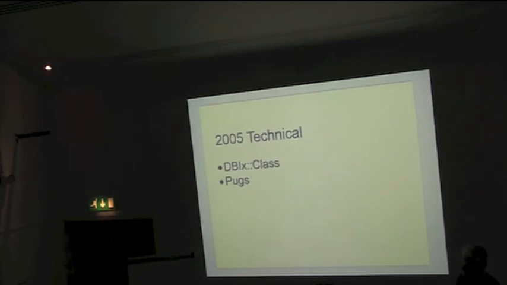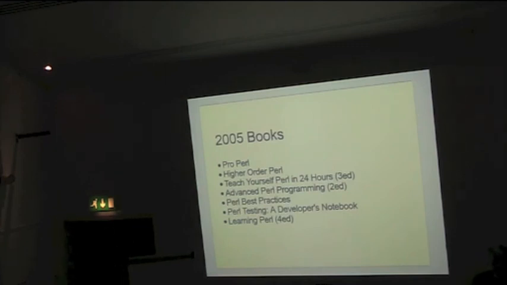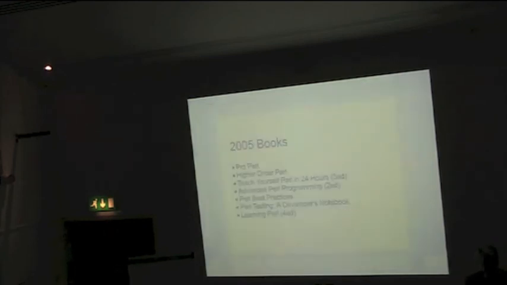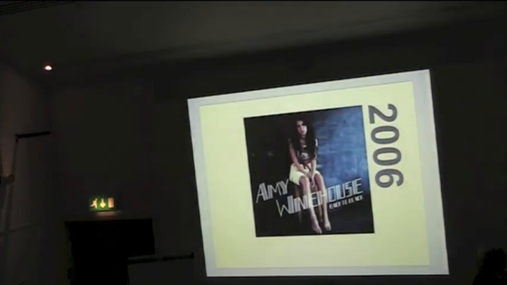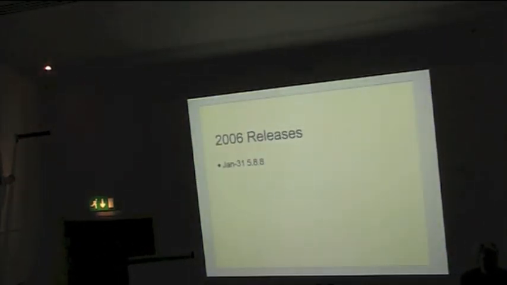Technical: DBIx::Class, and also Pugs. Who remembers Pugs? Yeah. Writing Perl 6 in Haskell. Fewer books again. So 2001, 2002 were really the peak of Perl book publishing. 2006. Moose. Perl 5.8.8, which is still around if you're using Red Hat 5. 5.8.4 still around if you're using Solaris.